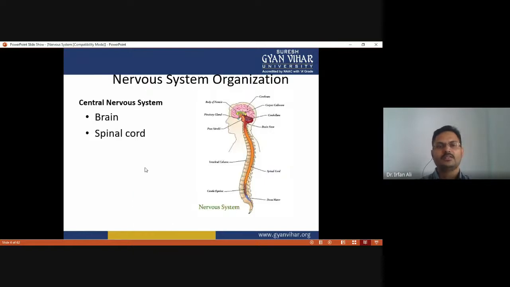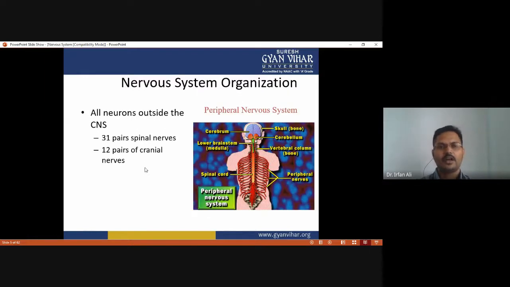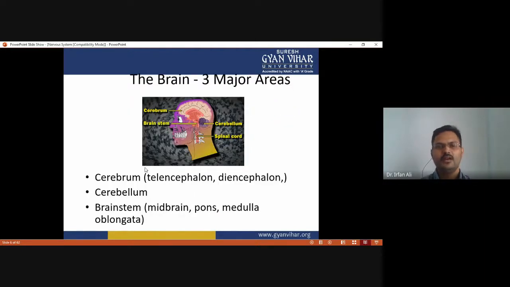The central nervous system comprises the brain and spinal cord, and the peripheral nervous system comprises the spinal nerves, which are 31 pairs, and the cranial nerves, which are 12 pairs.